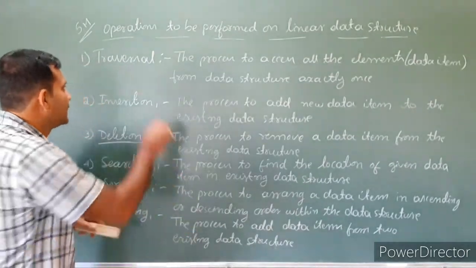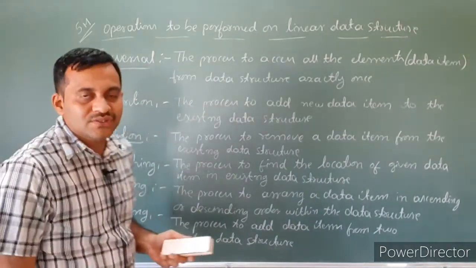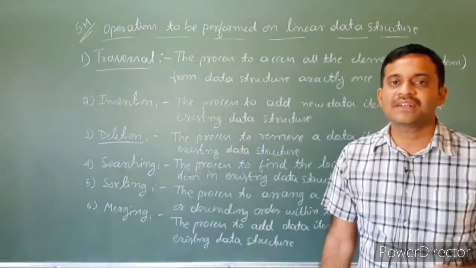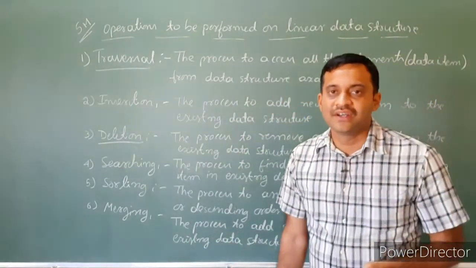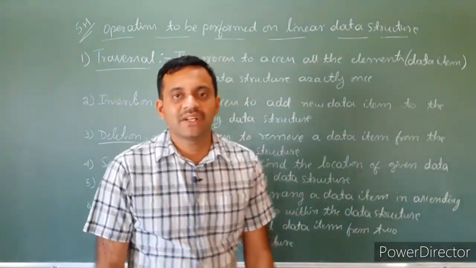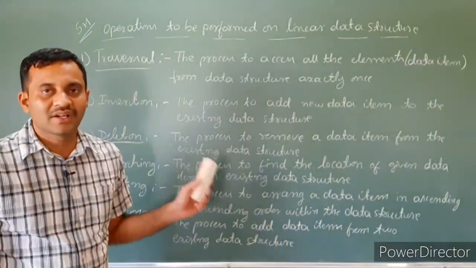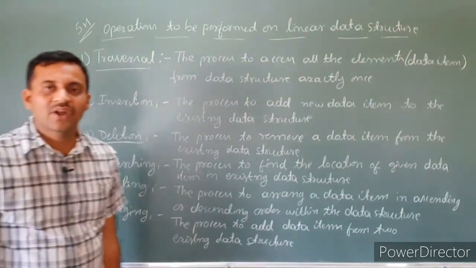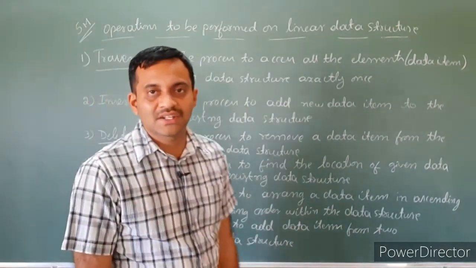See the first one, traversal. The process to access a data item exactly once from the data structure. It is called traversal. Then the second one is insertion. We have to add a new data item to the existing data structure.